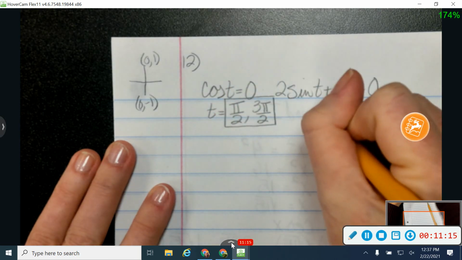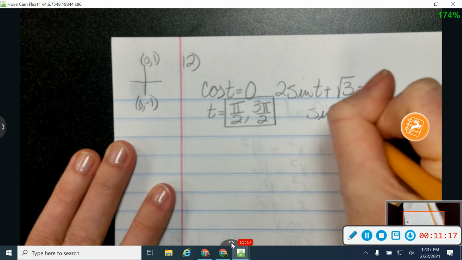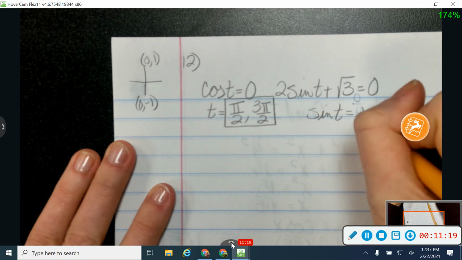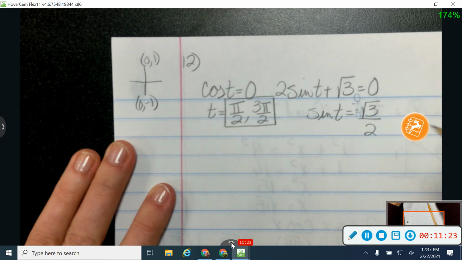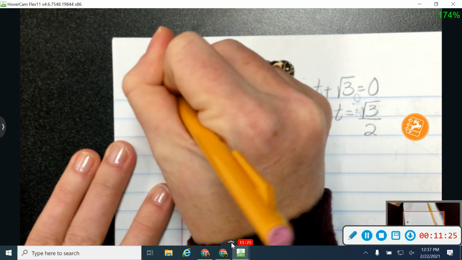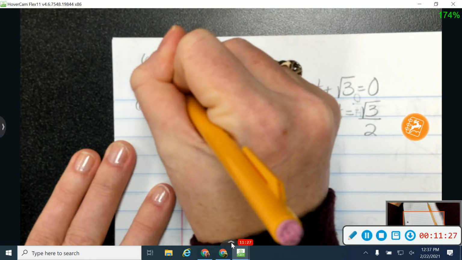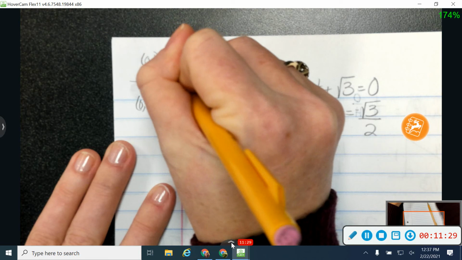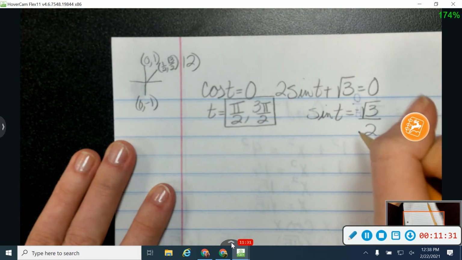Okay, then this one, I'm going to have that sine t is equal to, subtract over my square root of 3, so negative square root of 3 over 2. All right, I know that sine is the square root of 3 over 2 up here at pi over 3.